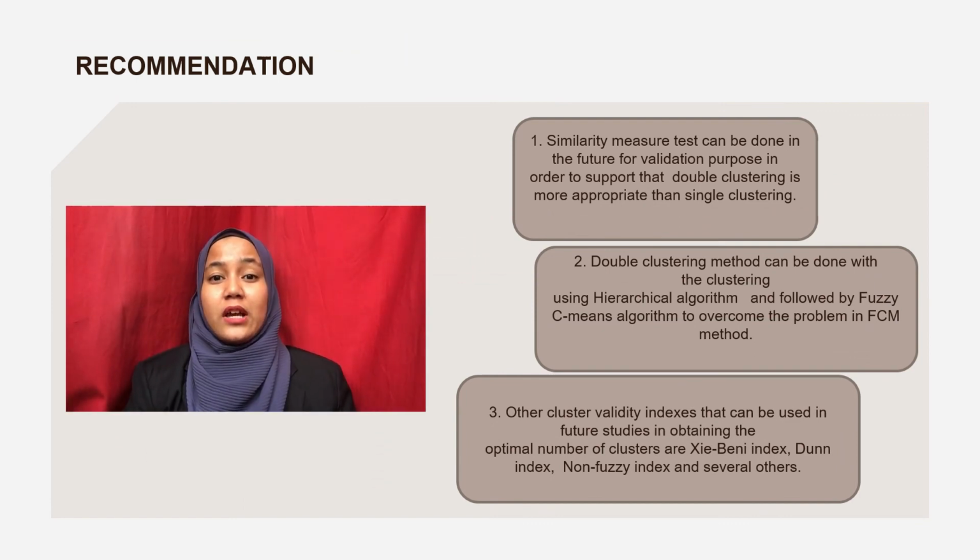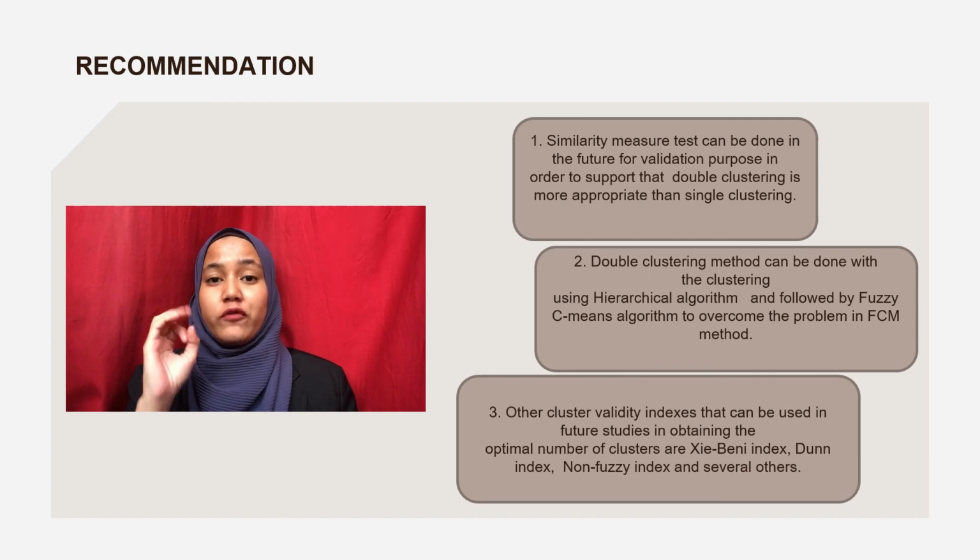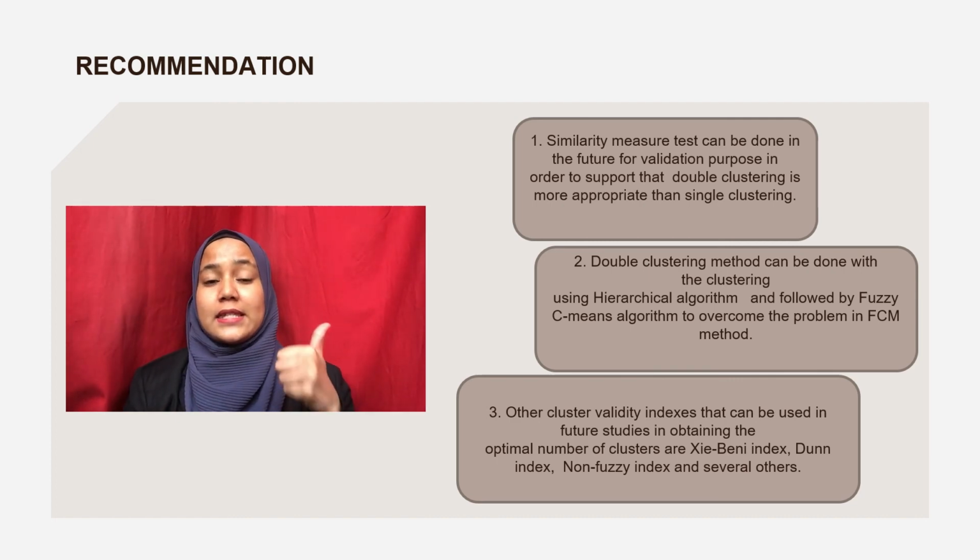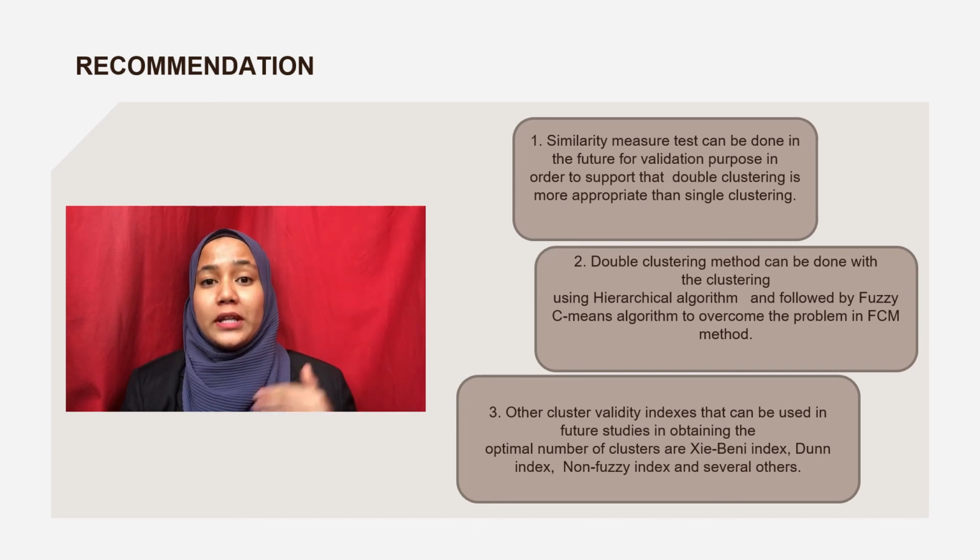Last but not least, as for recommendation section, we have three recommendations for this study. The first one is similarity measure. Similarity measure test can be done in the future for this study as for validation purpose, in order to support that double clustering method is more appropriate than single clustering method.